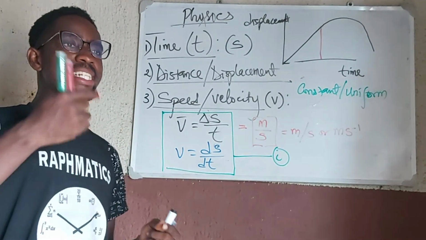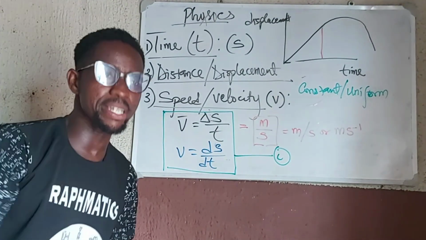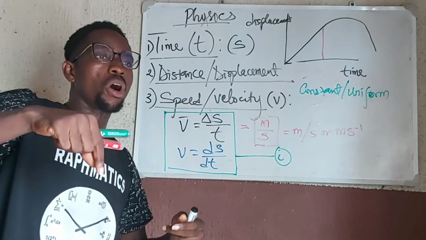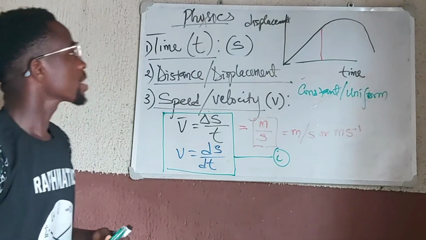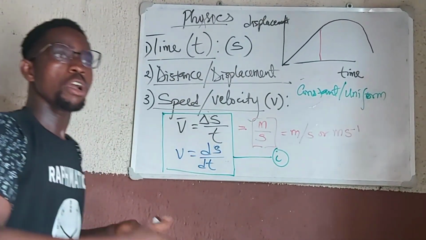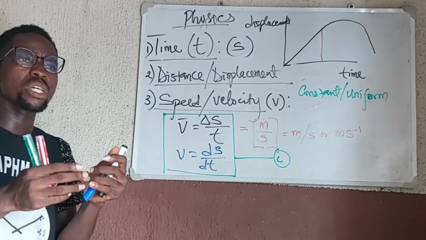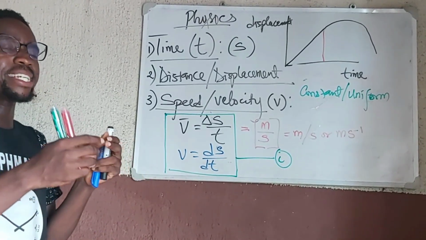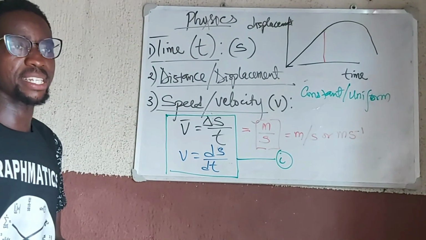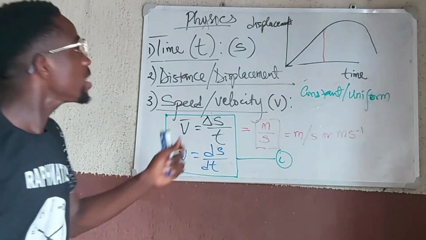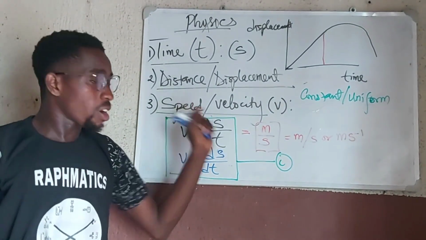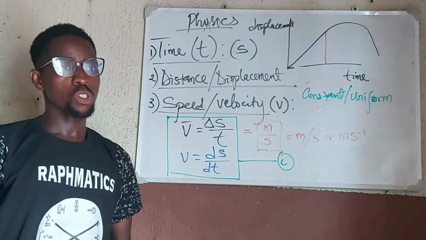The displacement is increasing, but after every little interval of time, the change I obtained in the previous displacement is the change I obtain in the next displacement. Do you understand? So this will give rise to constant or uniform velocity or constant or uniform speed. So we should know that.